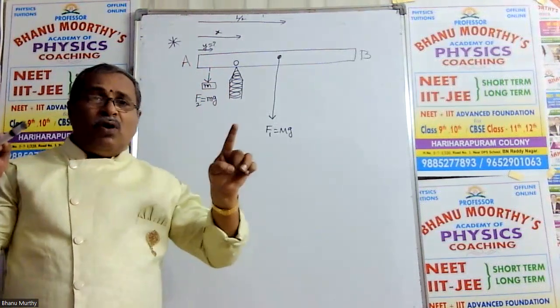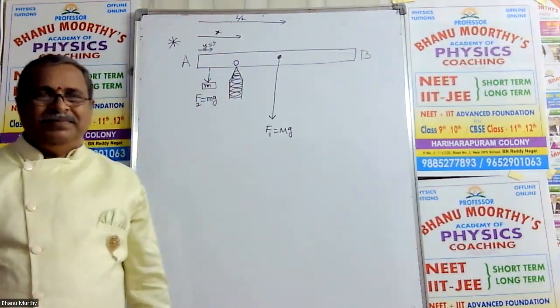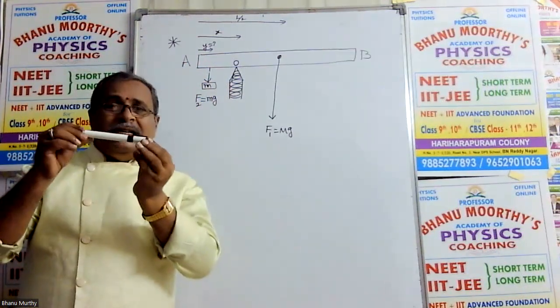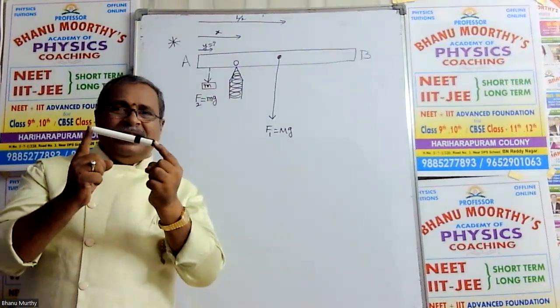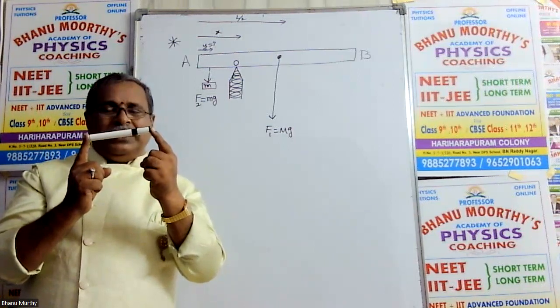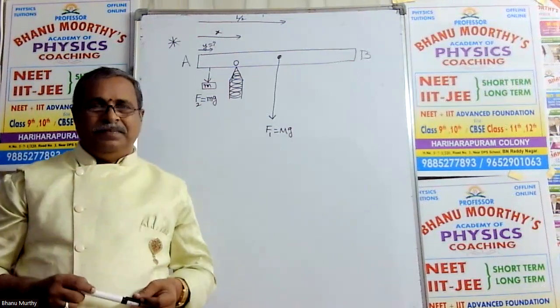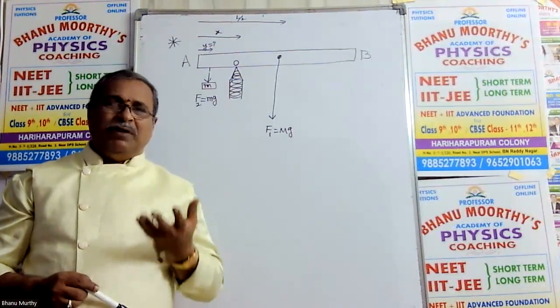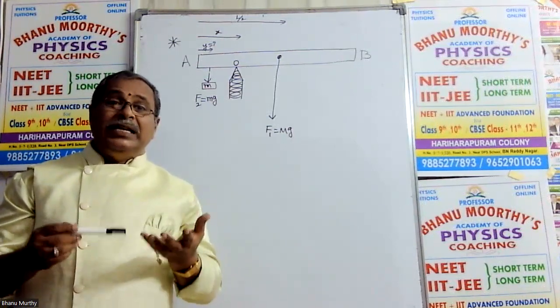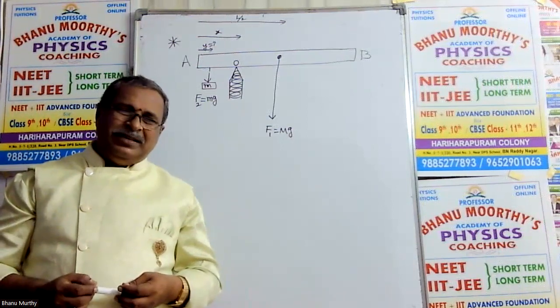So the entire rod is in equilibrium. It should not tilt right side. It should not tilt left side. It should be in horizontal position. What should you know? What concept is it? Equilibrium concept. Rotational static equilibrium concept.